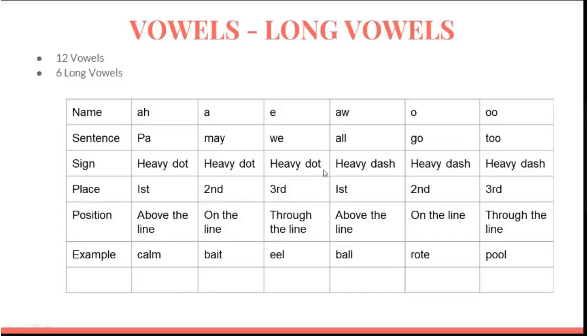And in this way, these 3 dot vowels are represented above the line, on the line, through the line with heavy dot vowels. And the last 3 are represented with heavy dash vowels. First is above the line, second place is on the line, and third place is through the line. Through the line means we have to cut the line. These are the examples.